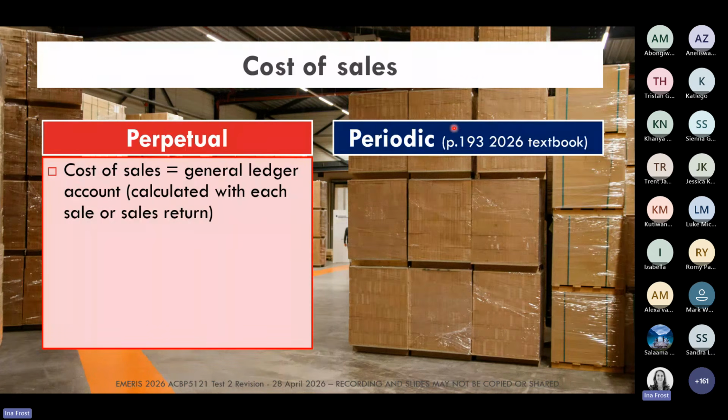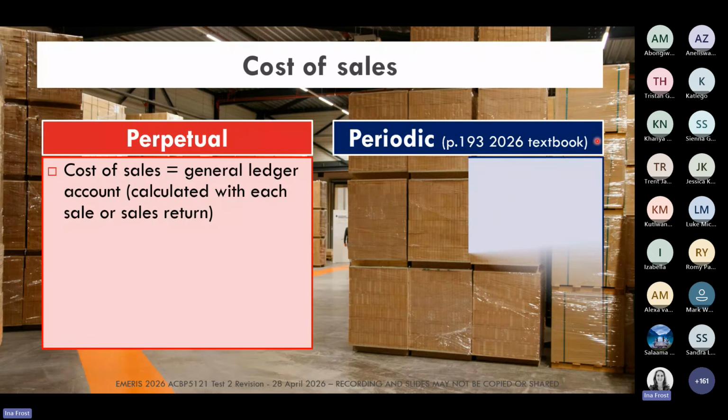On the periodic inventory side, here we're going to do the calculation at the end of the year. And if you want to follow it with me in your textbook, turn now to page 193, and right there at the bottom of page 193 is where they give us the formula we use to calculate a cost of sales.